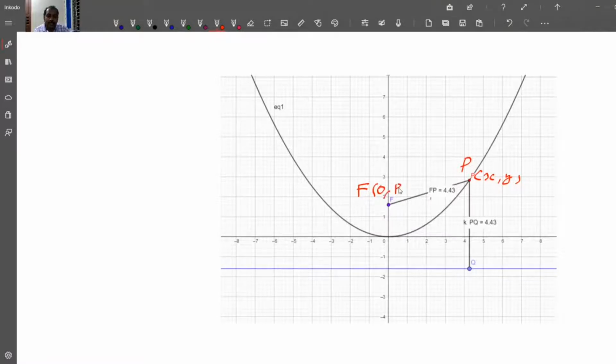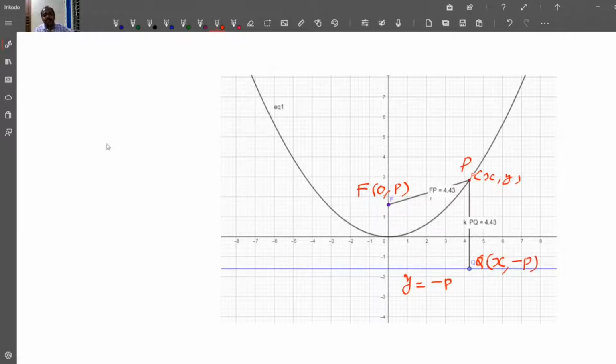The focus is (0, p), and since the directrix is y equals minus p, and the vertex lies midway between the focus and the point at which the directrix meets the y-axis. So this point Q will be (x, minus p).